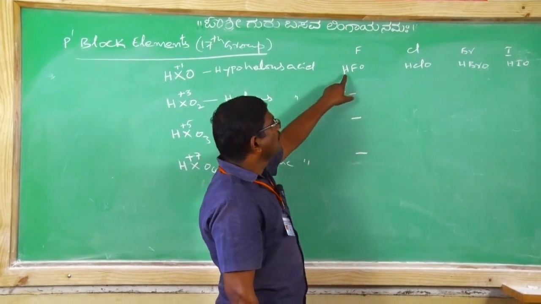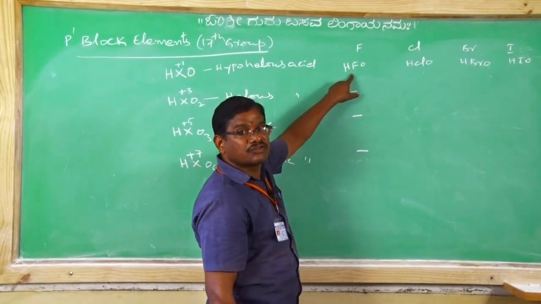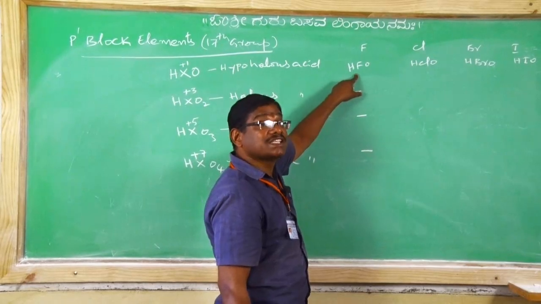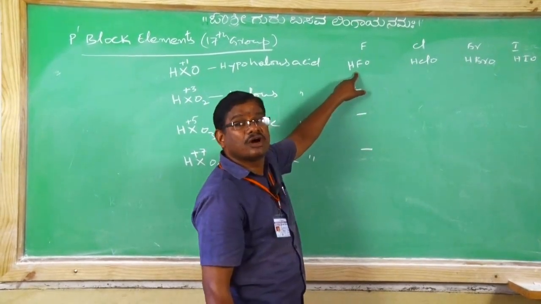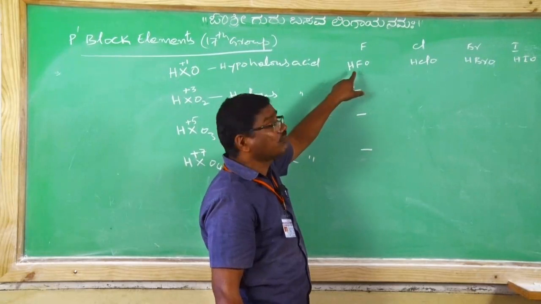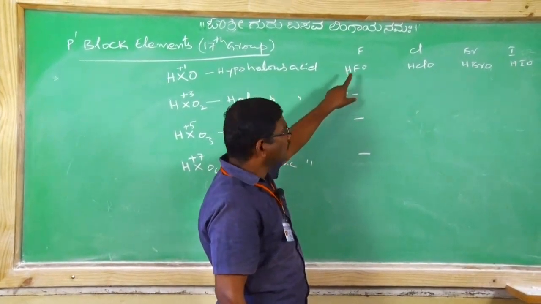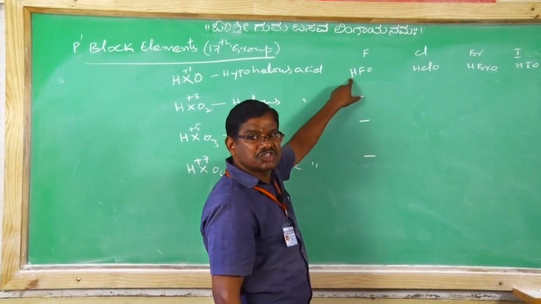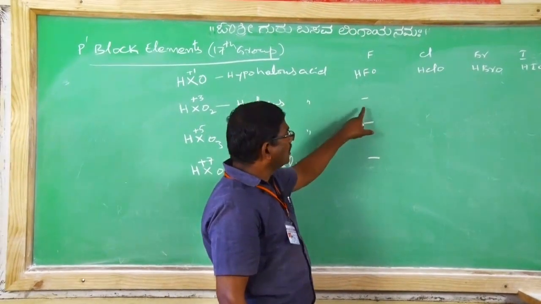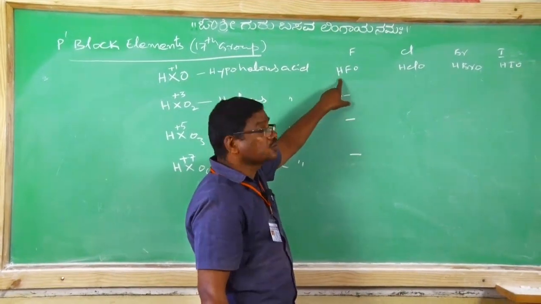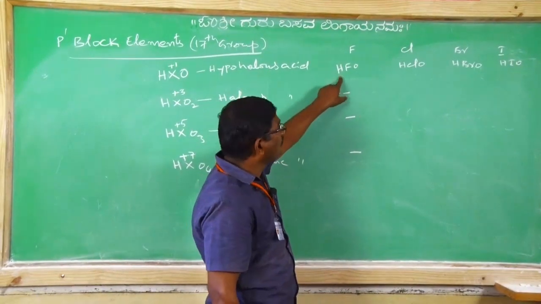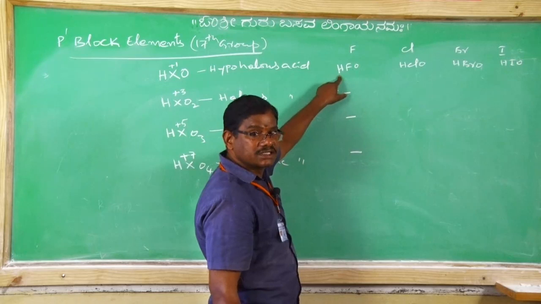Clear? At normal condition, fluorine reacts with water, converting to HF with the liberation of oxygen. Suppose 3 moles of water come together, O3, ozone, is able to form. That's the reason why under normal condition fluorine could not give these. This is also with ice water only, HFO possibility is there.